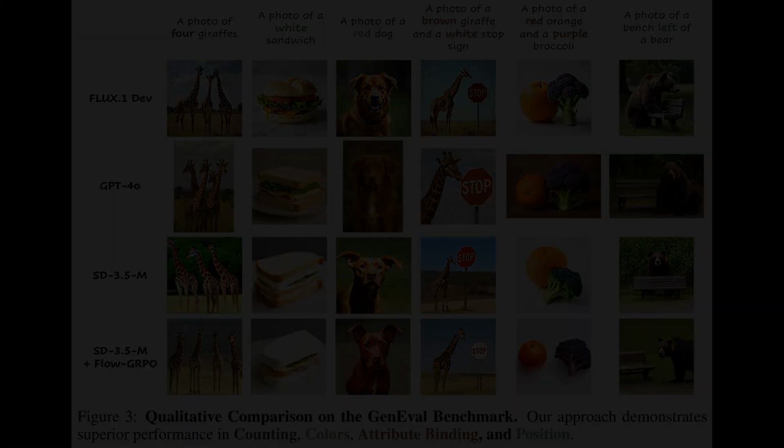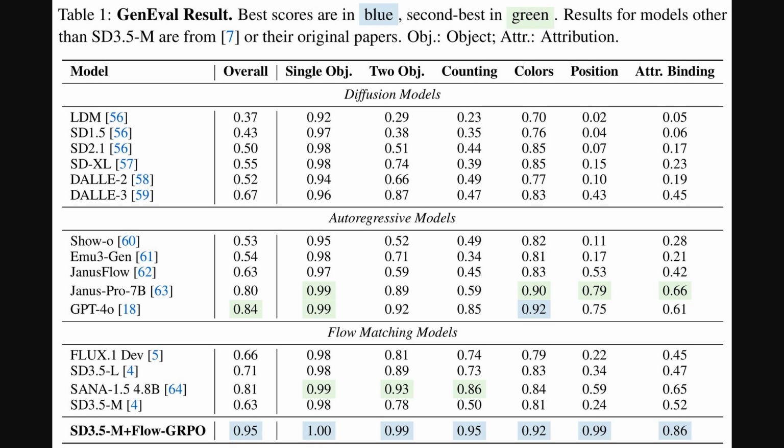Okay, so this table provides the hard numbers backing up those visual improvements we just saw in the GenEval benchmark. It compares different types of generative models, like diffusion models, which gradually refine an image from pure noise, autoregressive models that construct images sequentially, a bit like writing a story word by word, and of course the flow matching models we are focusing on.